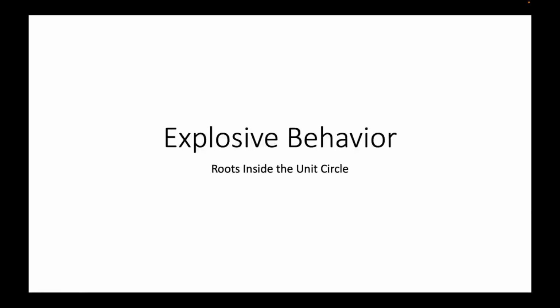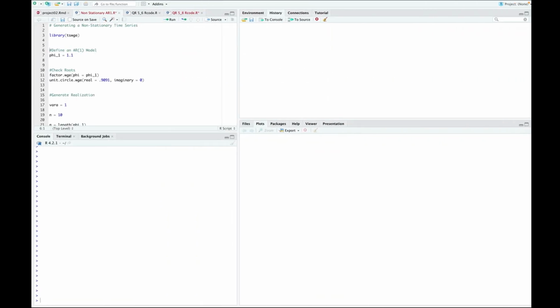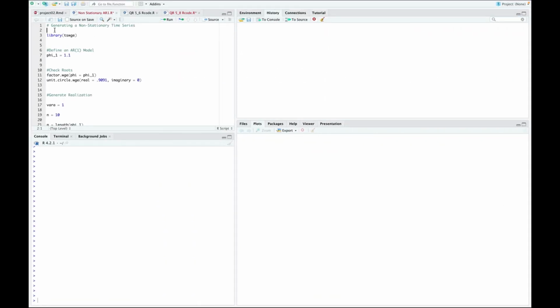Let's explore the behavior of time series models that have roots inside the unit circle. So we'll hop on over here to RStudio in our laboratory. We will first load up tswge, and we will recall that for AR(1)s, if the absolute value of phi1 is less than 1, it will produce a stationary time series.